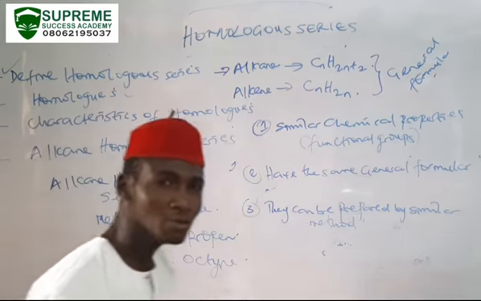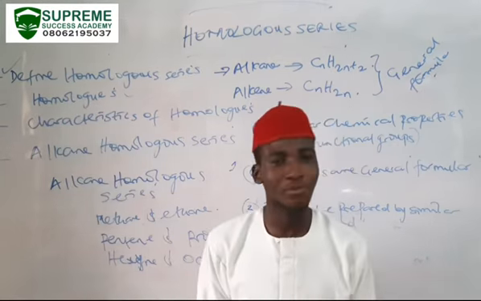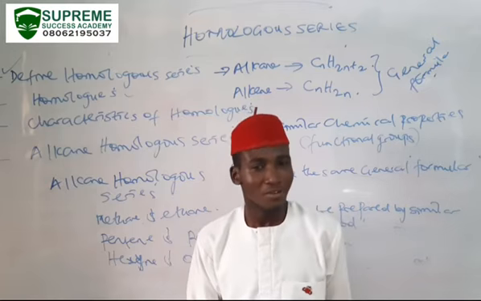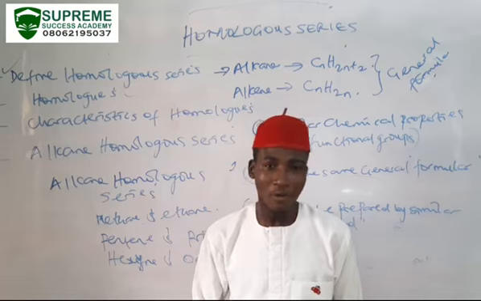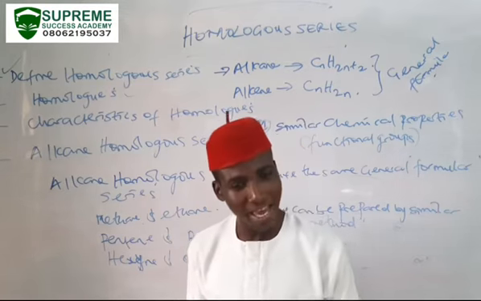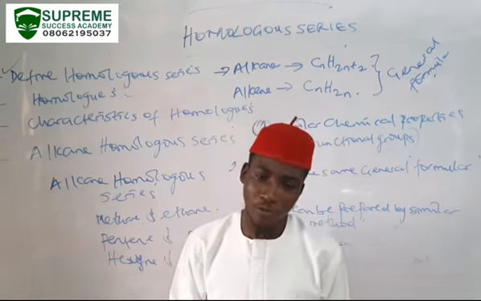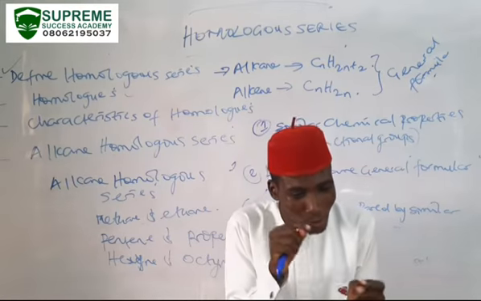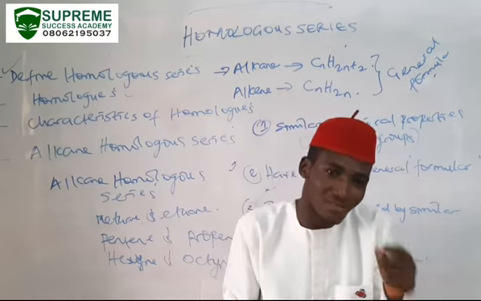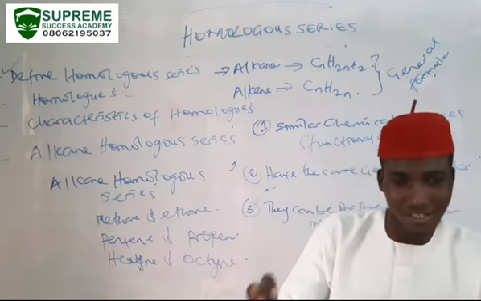For example, if I want to prepare ethane, I can prepare ethane from ethanol. If I want to prepare propane, I can prepare propane from propanol. If I want to prepare hexane, I can prepare hexane from hexanol. If I want to prepare decane, I can prepare decane from decanol. Because the homologous series is the same, the method of preparation will also be the same.